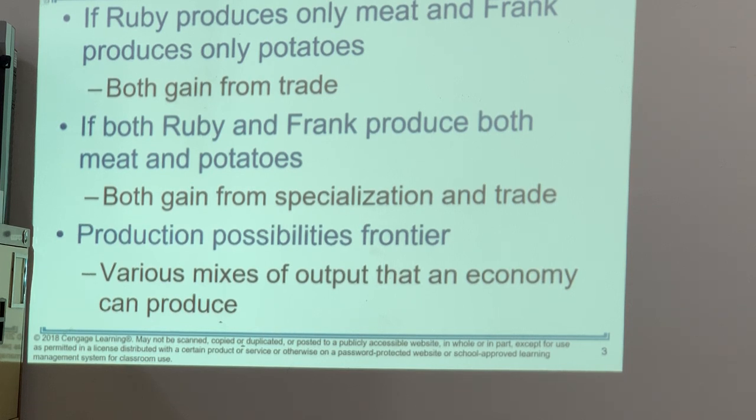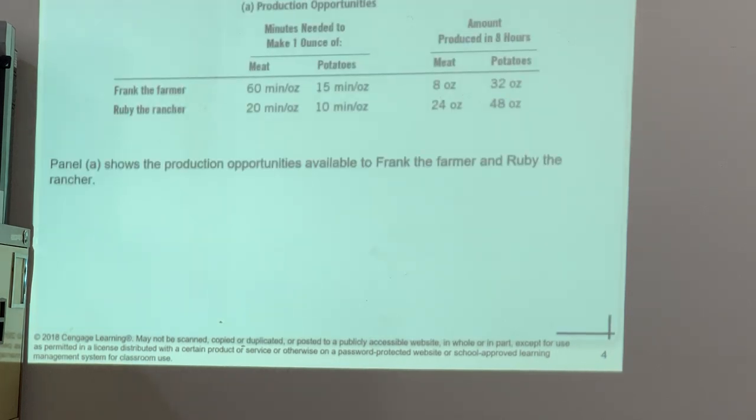Now, in order to talk about these gains from trade, we'd like to talk about the production possibilities frontier. It actually shows, as in the previous chapter, various mixes of output that an economy can produce. Here is an example. Panel A here says production opportunities. Here we have two people again, Frank, the farmer, and Ruby, the rancher.